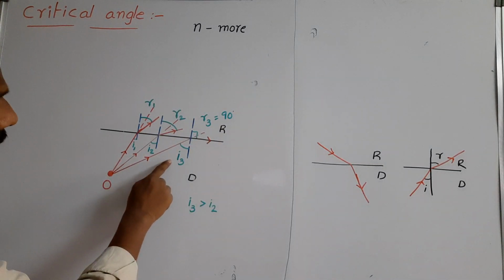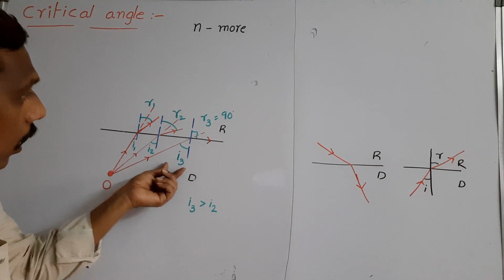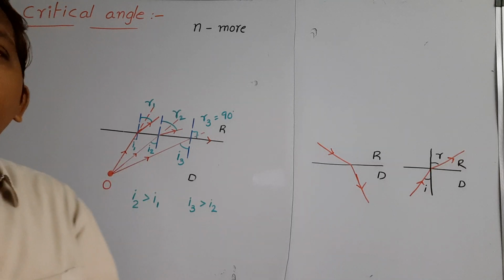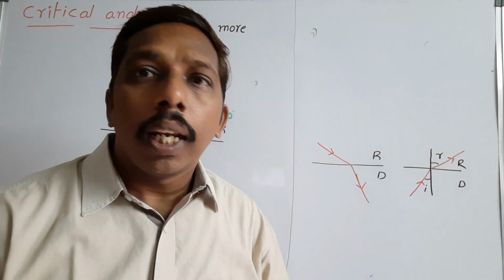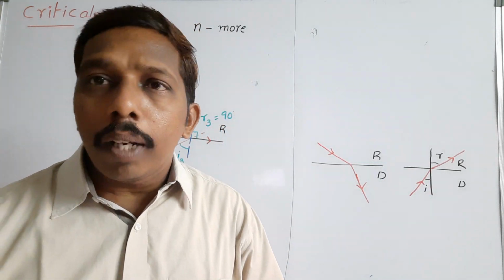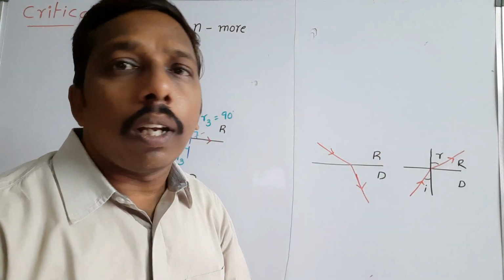So for what value of incidence does the refracted ray make 90 degrees in the rarer medium? This angle of incidence is said to be the critical angle. Okay, clear? So already we know this condition: when a light ray travels from a denser medium to a rarer medium, what happens? It bends away from the normal.